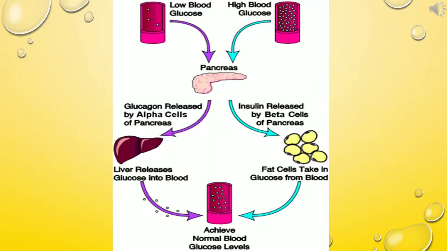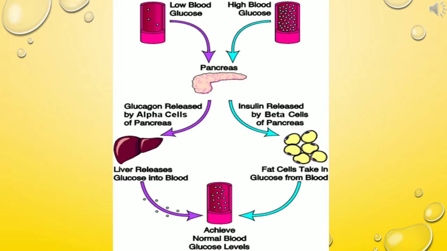The control of blood glucose level is another example of homeostasis. We know that the normal blood glucose level of man is 120 mg per dl. Whenever the blood glucose level rises, the hormone insulin is secreted. This hormone acts on liver cells, fat cells and muscle cells.